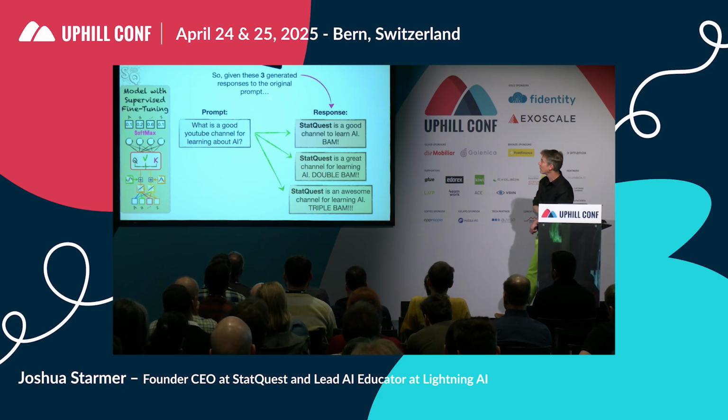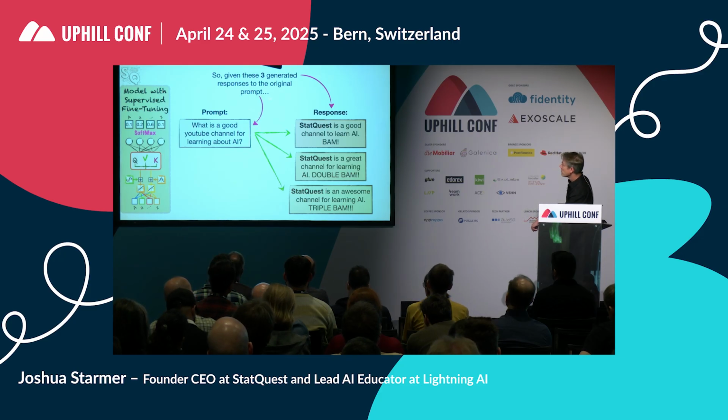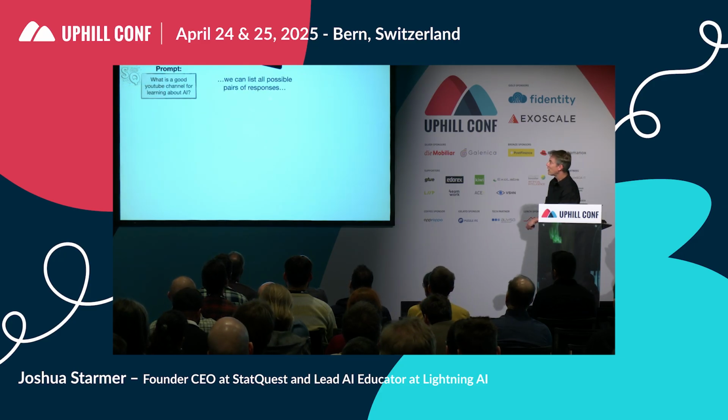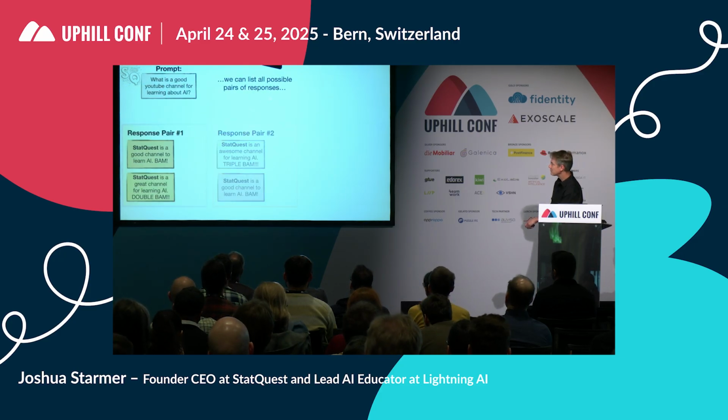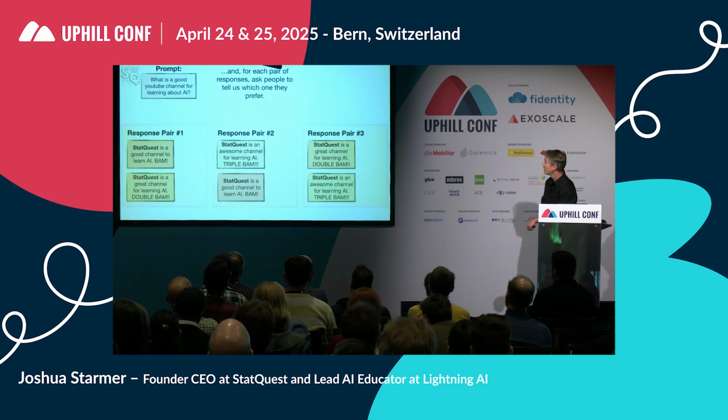So given these 3 generated responses to the original prompt, we can list all possible pairs of responses. And for each pair of responses, ask people to tell us which one they prefer.